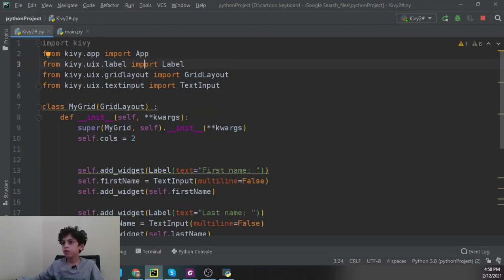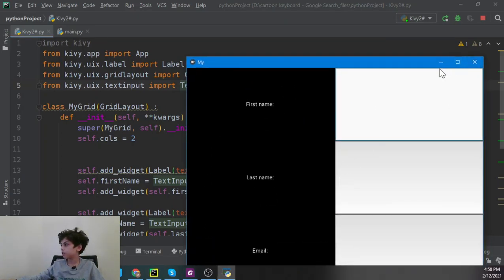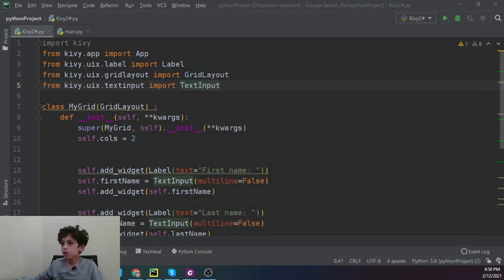First of all, we're going to import Kivy, App and Label, the same things that we imported in our last video, and we're also going to import GridLayout and TextInput, so we can take inputs from the user. GridLayout you just use to create something like this, two columns. So until here it's the same as the last video.